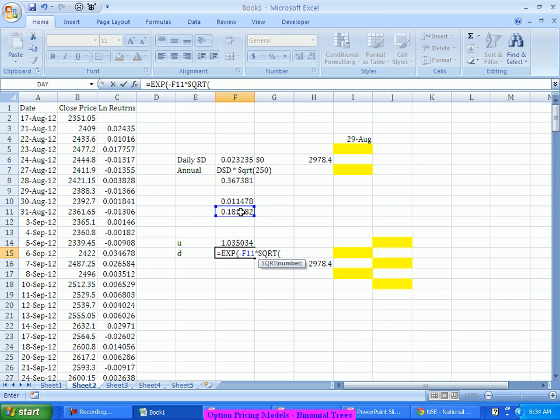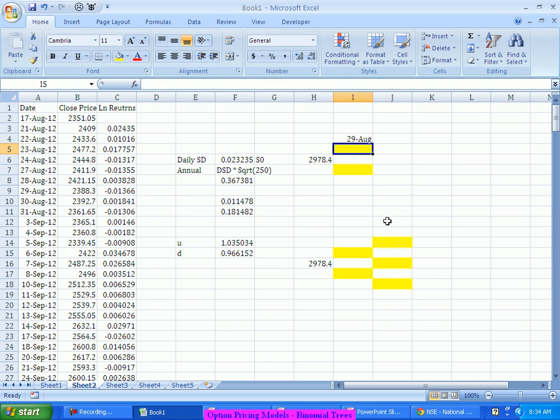So what it is saying is, if it goes up, it can go up by around 3.5%, based on how it has been fluctuating over the last 1 month. If it goes down, it will go down by this much percentage.